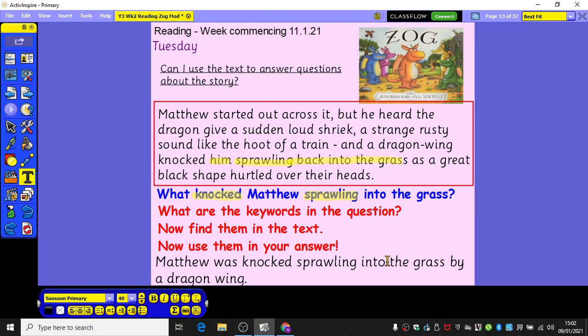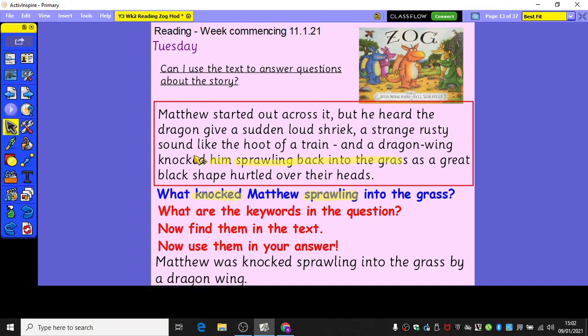Does that answer my question? Let me just check. What knocked Matthew sprawling into the grass? Matthew was knocked sprawling into the grass by a dragon wing. Is that what the text says? A dragon wing knocked him sprawling back into the grass. There we go. I'm happy that I've answered the blue question using the information from the text and made my sentence as an answer. I'll go on to another one now.